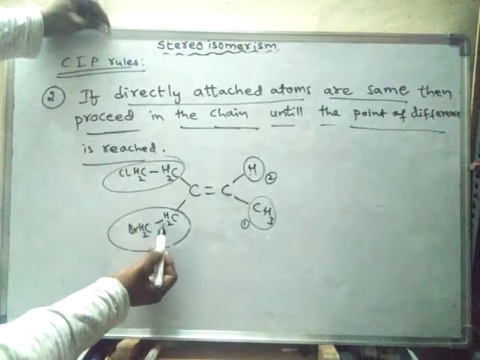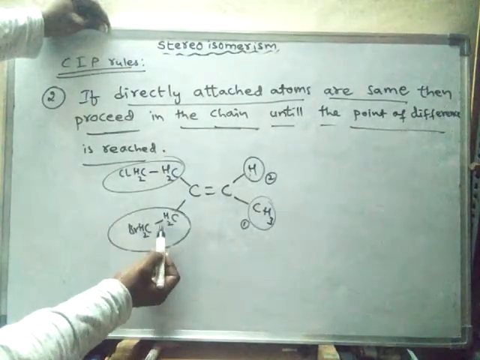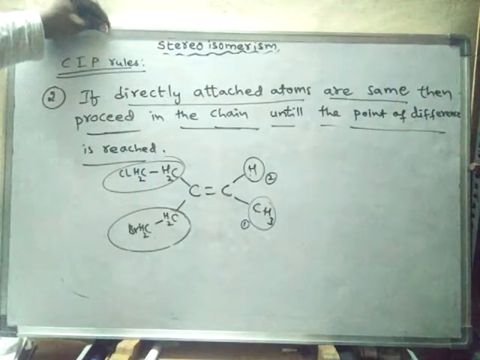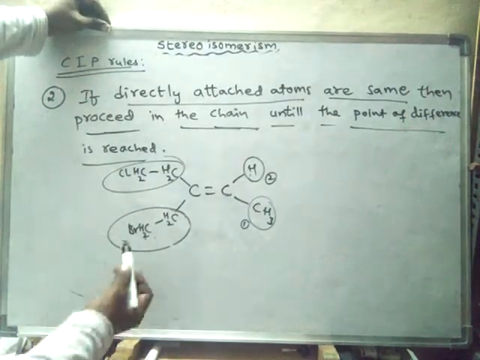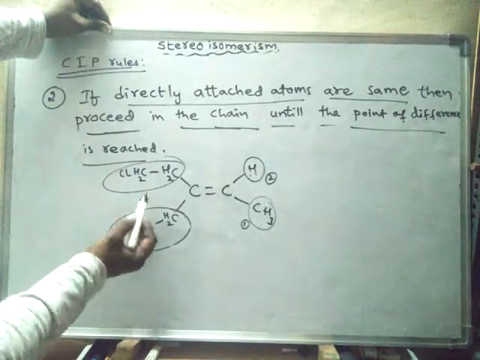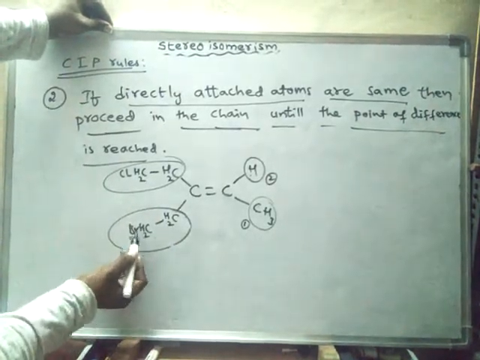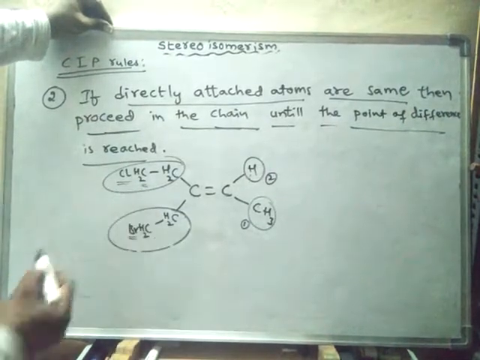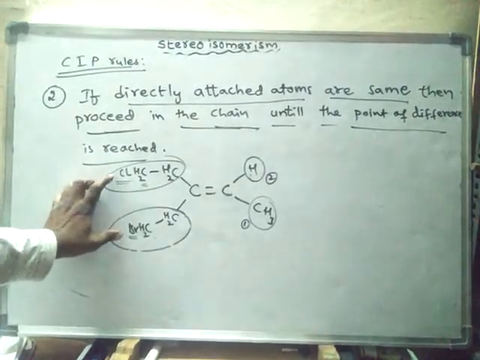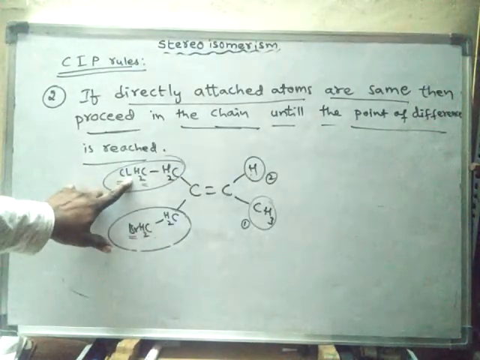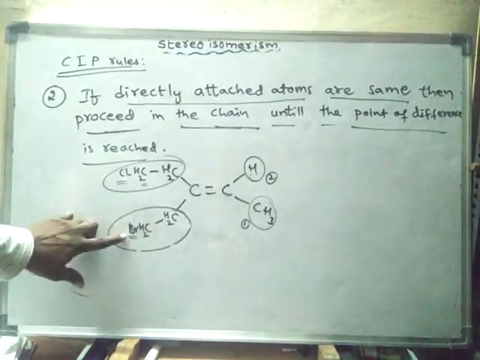Now next, go to the third, this carbon. Here also the carbon only, no difference, and this carbon is attached to two hydrogens, again no difference, but this carbon is attached to bromine whereas this carbon is attached to chlorine. So now we got the difference. Now we have to travel in the chain until the point of difference is reached.